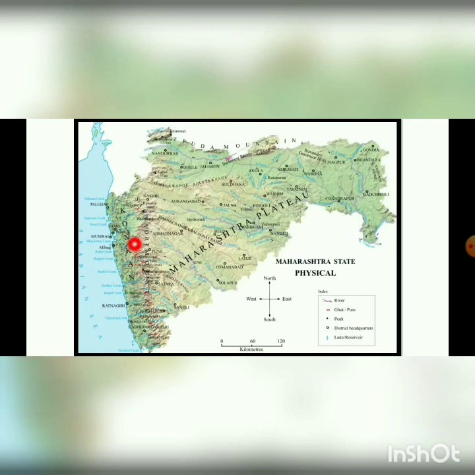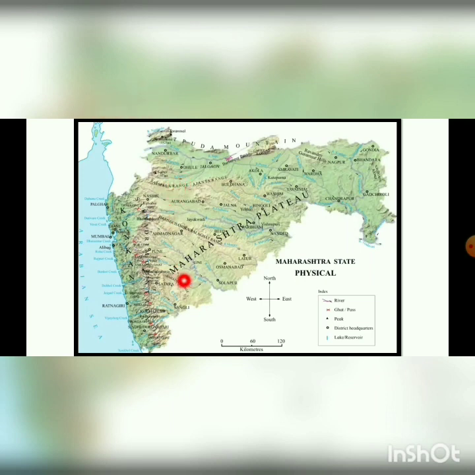Now, Maharashtra's features are divided into three parts. It is the coastal area, then it is the mountainous area, and then it is the plateau area. So, the coastal area is having the Konkan region. Then you have the mountainous areas which are having the Sahyadri Hills and the Satpura mountains.